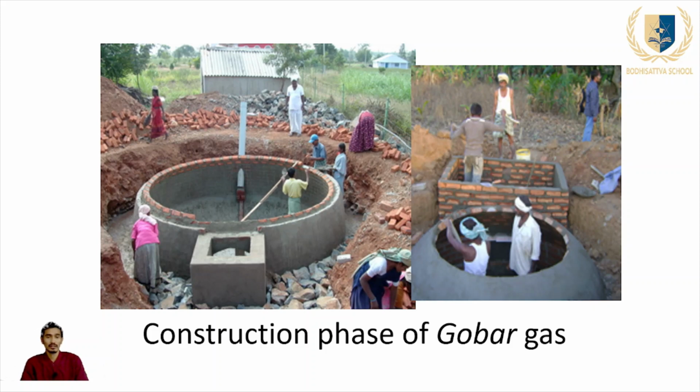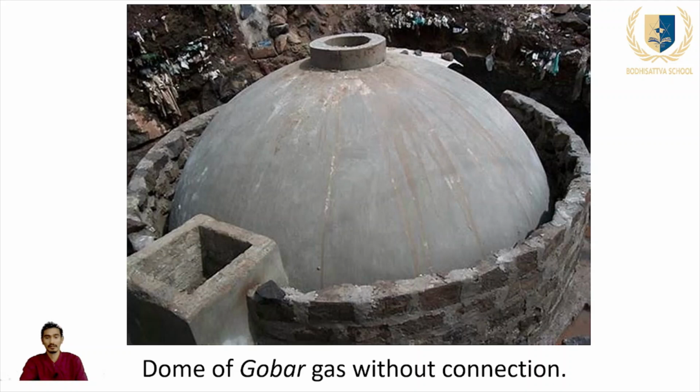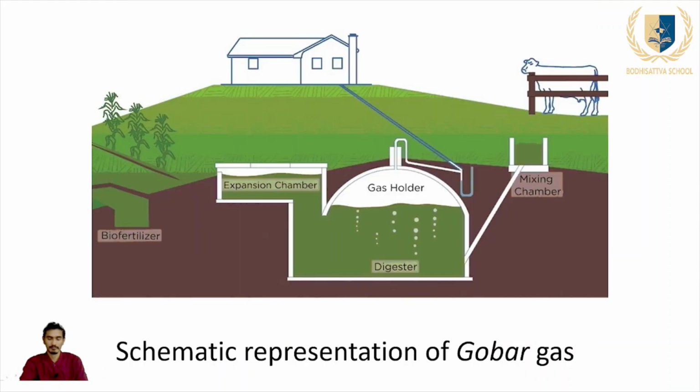We can see here, in the construction phase, the people are using bricks, cement, sand, and other things which are found in the locality. It is easy to use and easy to construct the biogas plant. This is the dome of the gobar gas without any connection, meaning without the connection of the gas to the kitchen. And this is a whole schematic diagram of the gobar gas.